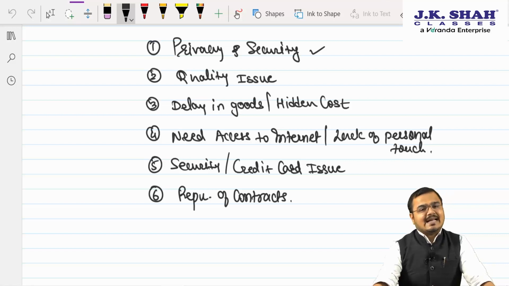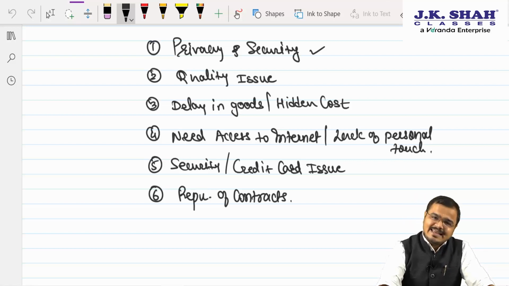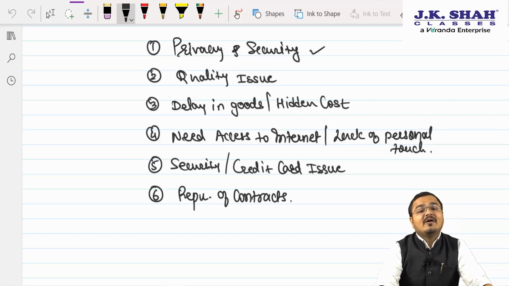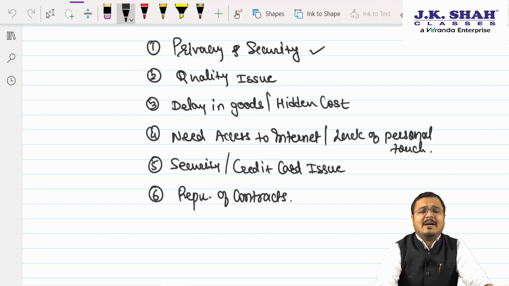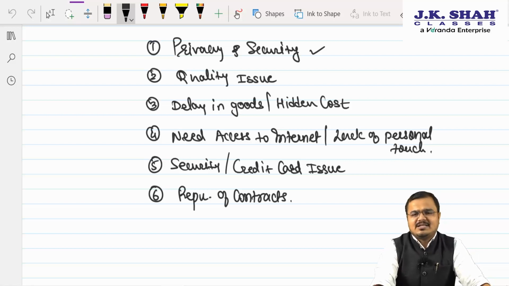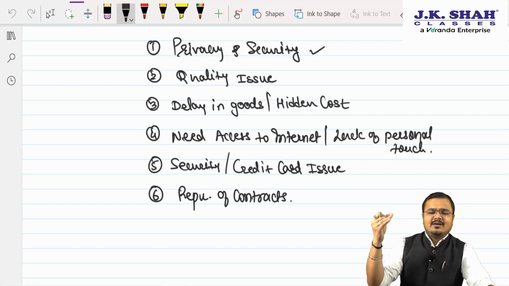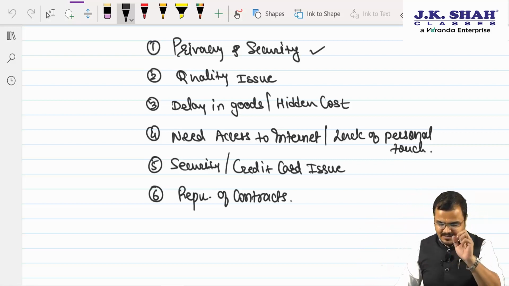Many times the contract gets cancelled because it was purely in what format? Sir, in e-format. People don't know each other. Sir, that is one more risk. Problem of anonymity. Yes, chartered. Transaction with an unknown person is one more risk, called the problem of anonymity. Many times, many people are purchasing goods from all over the world without seeing the face and without seeing the background of the person, and generally they get cheated also. So privacy and security, quality issue, delay in goods and hidden costs, need access to internet and lack of personal touch, security and credit card issues.